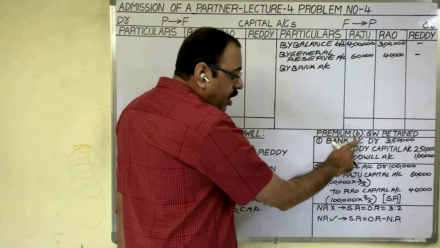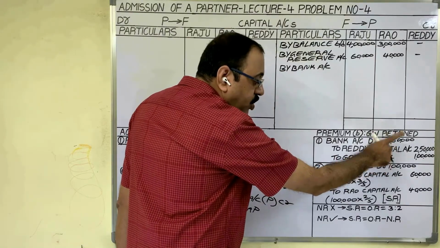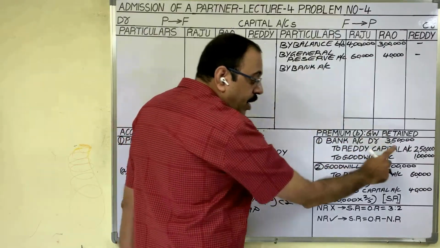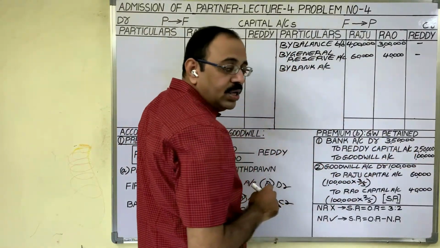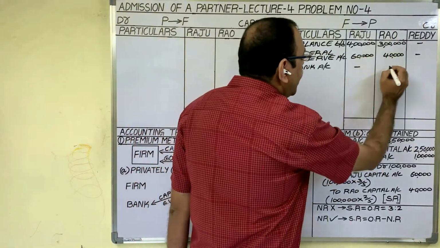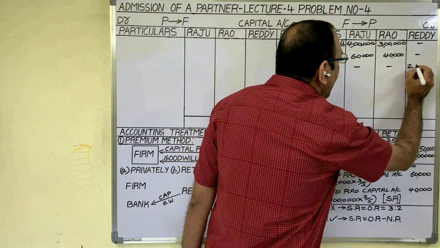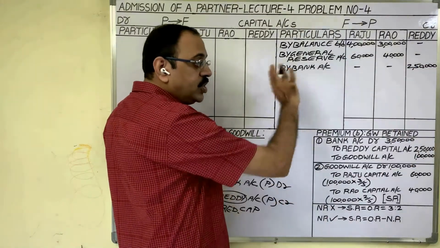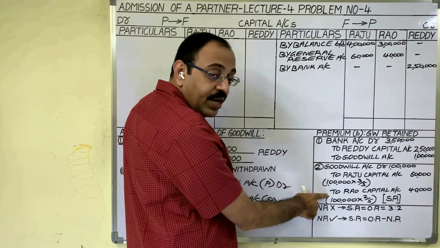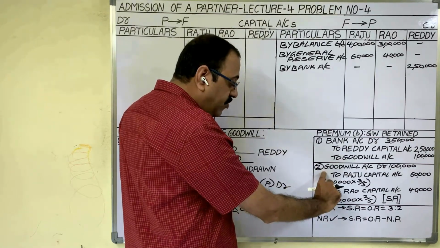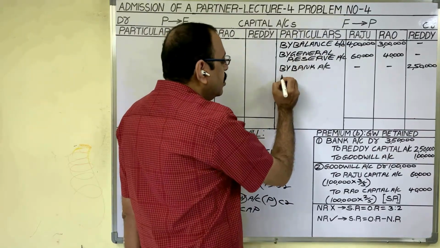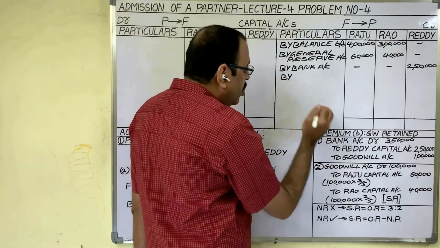But don't write the bank amount 3,50,000, because you are not posting in the bank account. You are posting in the capital account now. Write down the capital amount 2,50,000. In whose column? We wrote Reddy capital. Therefore, write down the amount in Reddy's capital column. First entry posting is completed. Come to the second entry. Here capital accounts are credited. Therefore, for this entry, on the credit side of the capital accounts we have to post by what? We debited the goodwill account, write on that.